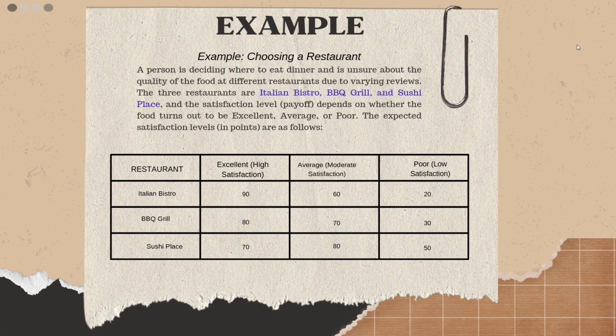For example, you are choosing a restaurant. A person is deciding where to eat dinner and is unsure about the quality of the food at different restaurants due to varying reviews. The 3 restaurants are Italian Bistro, BBQ Grill, and Sushi Place, and the satisfaction level, which is payoff, are depending on whether the food turns out to be excellent, average, or poor. The expected satisfaction levels in points are based on the column. So, as you can see, there are 3 restaurants: Italian Bistro, BBQ Grill, and Sushi Place.